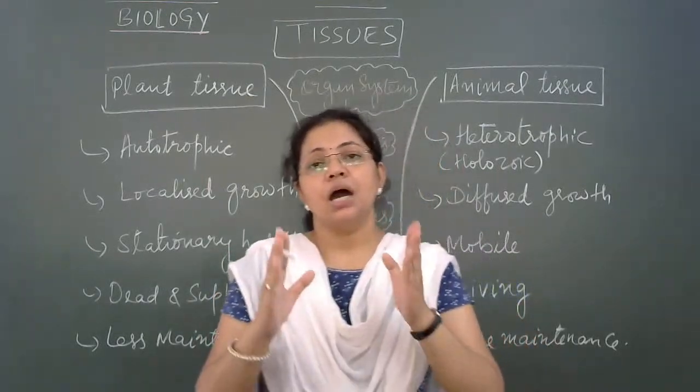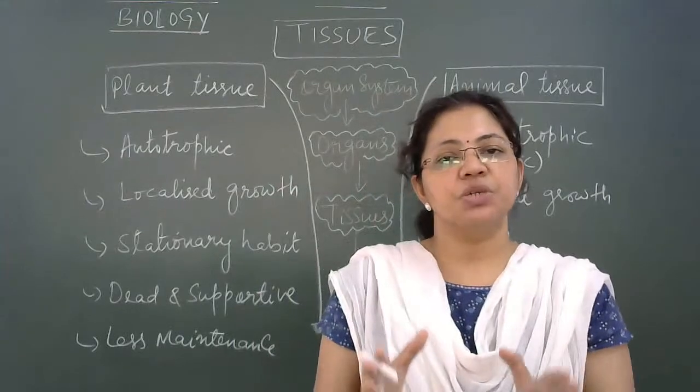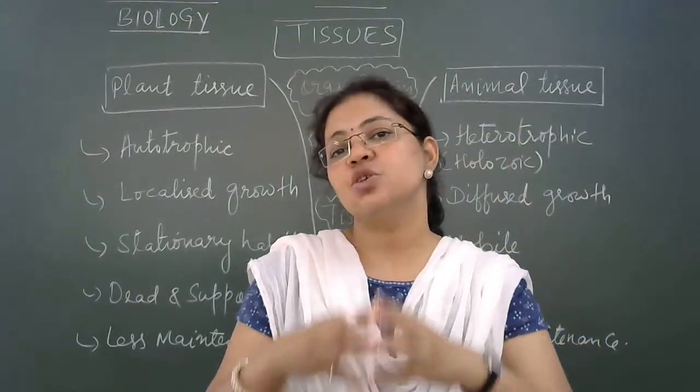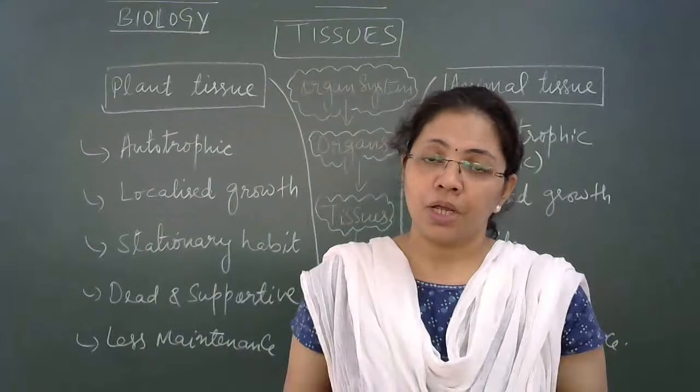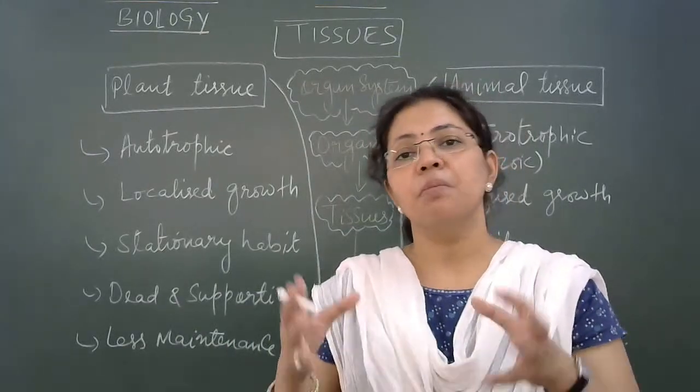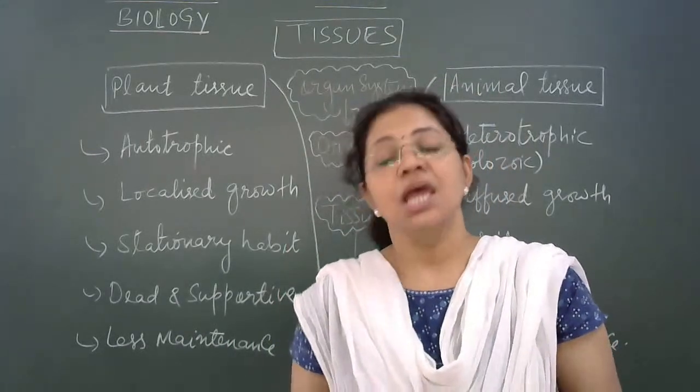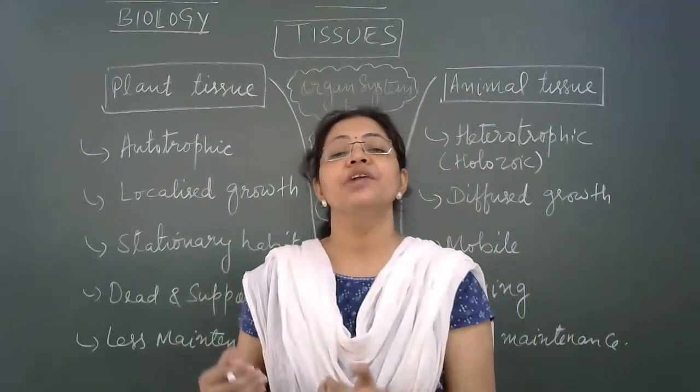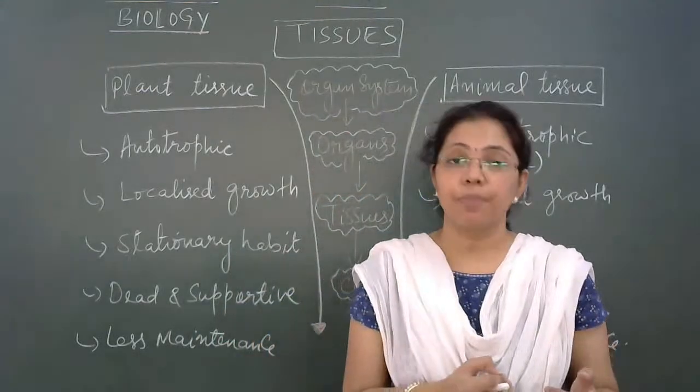Another, most important difference between these two is the presence of division of labor. You have studied that multicellular organisms have the advantage of division of labor.